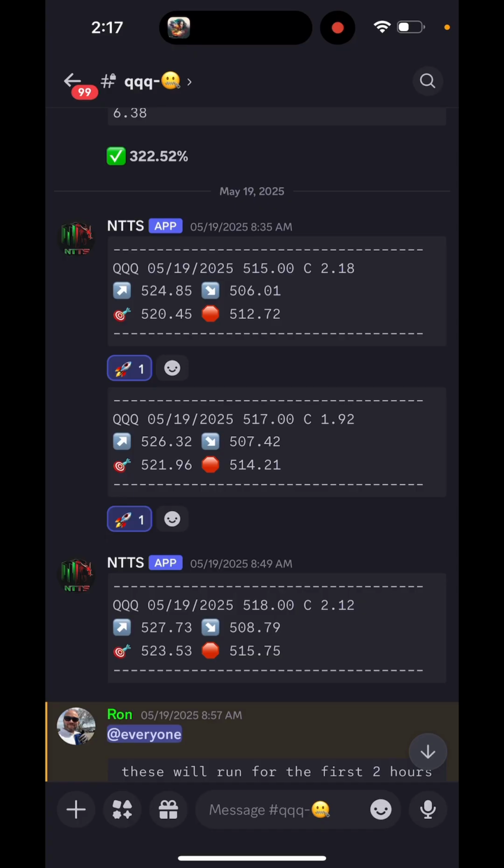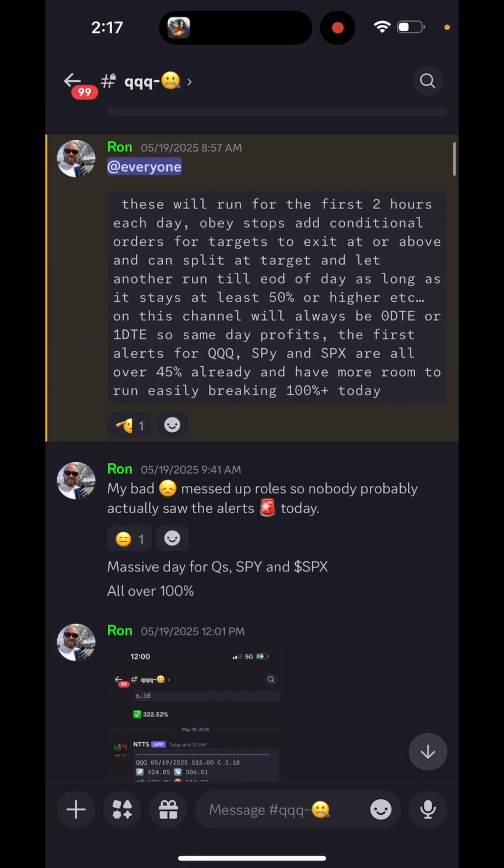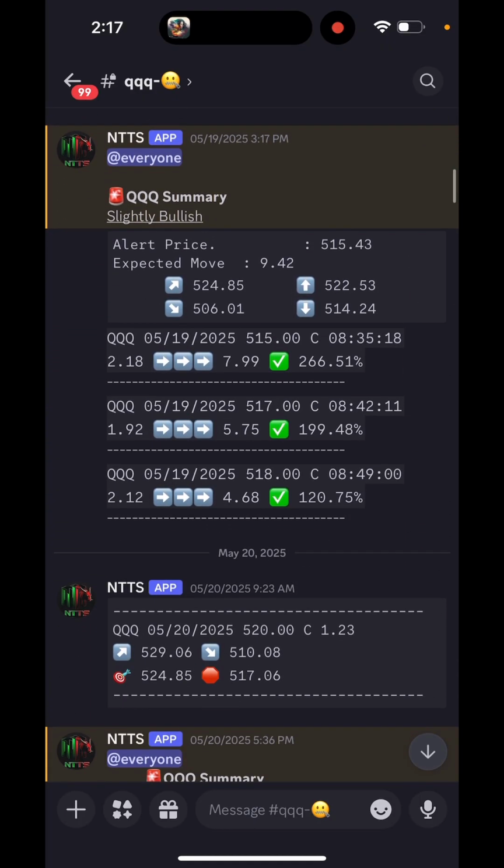Back then we had an issue. This was actually calculating the week's move, but we have fixed that since then, and now we will give you an accurate prediction for the day's expected move. For example, with these 515 calls, we were expecting a move to 524.85 and a low side move to 506. So that was incorrect. We got a high of 522.53 and a low of 514.24. So the move was a bit incorrect.